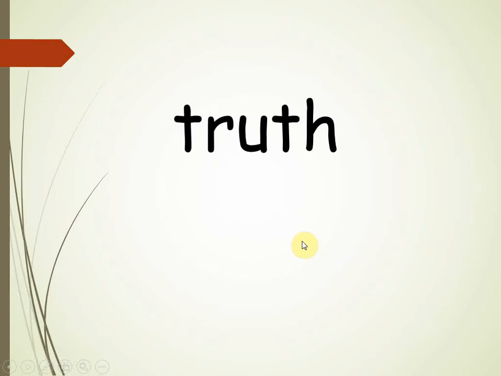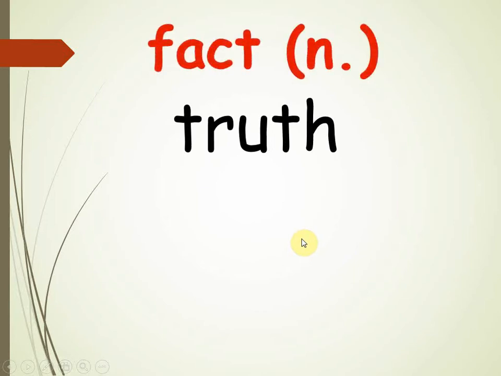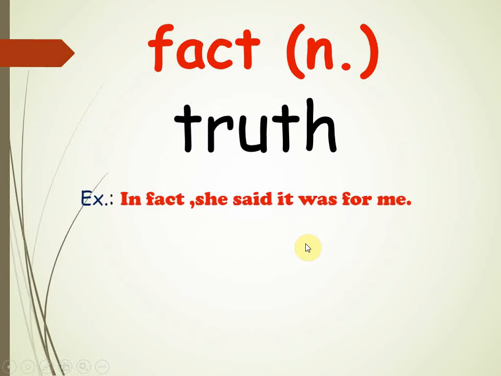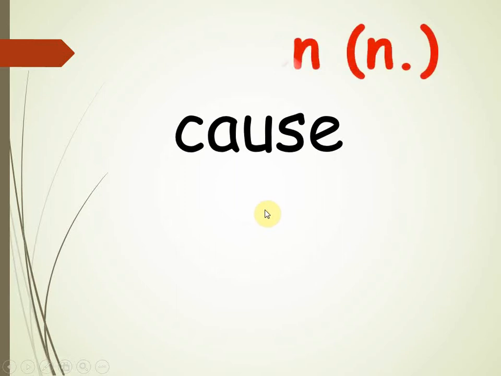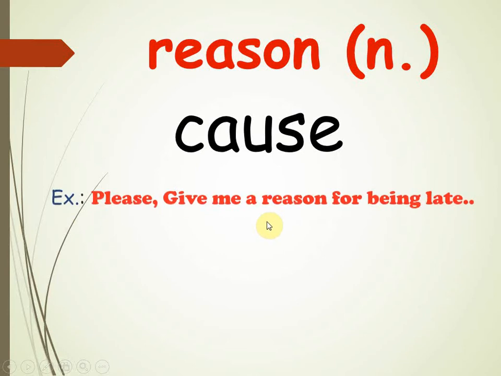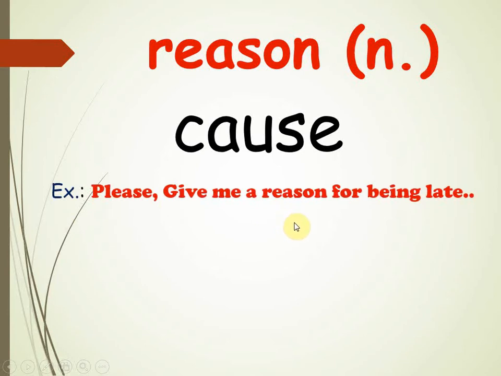Truth. So truth means fact. For example, in fact, she said it was for me. The next one. Cause. So here we have cause, the synonym or the same meaning of reason. And of course, it's a noun. For example, please give me a reason for being late. The next one.